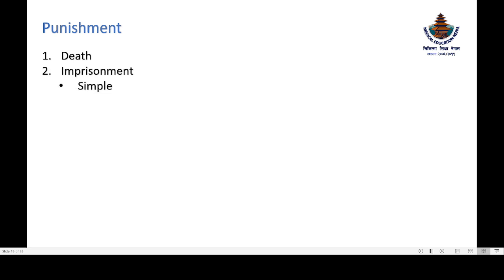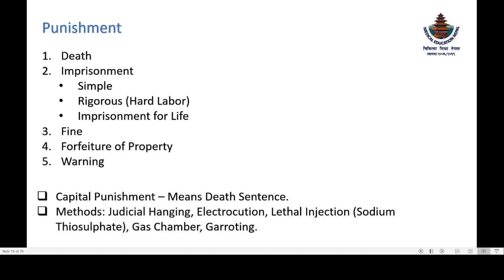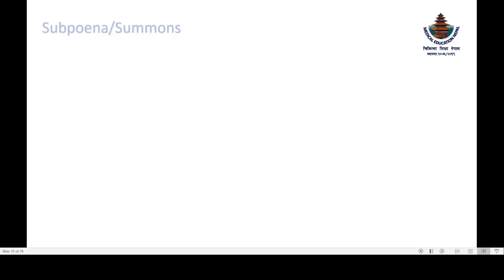punishments given by the law? They are death, imprisonment, either simple or rigorous, with hard labor and solitary confinement, then imprisonment for life, then a fine, forfeiture of property, and warning. The death sentence is also known as capital punishment. Some of the methods are judicial hanging, electrocution, lethal injection by giving sodium thiosulfate intravenously, gas chamber, and garroting. Now, what is a subpoena or summon?